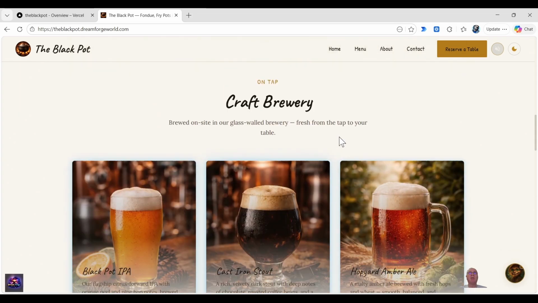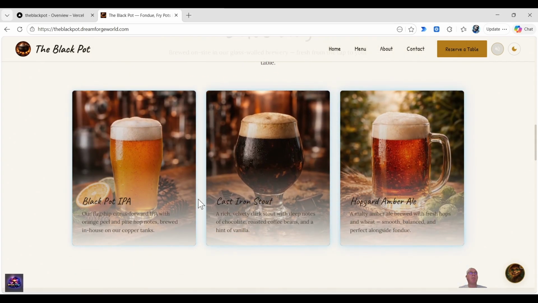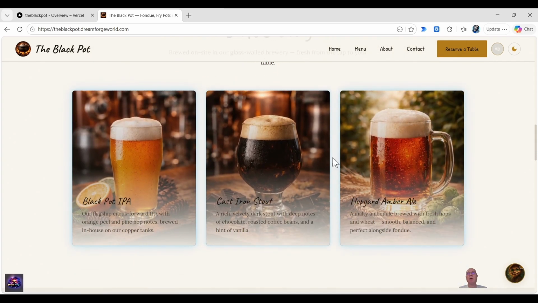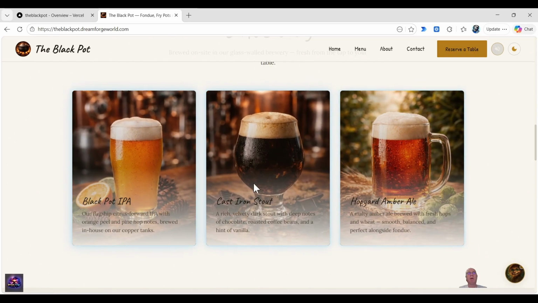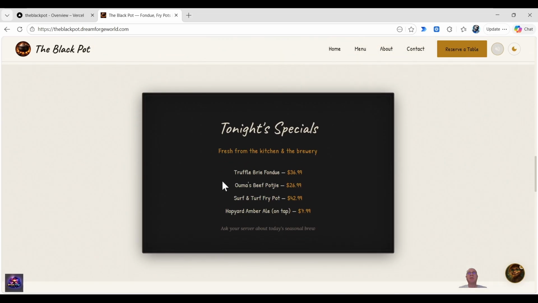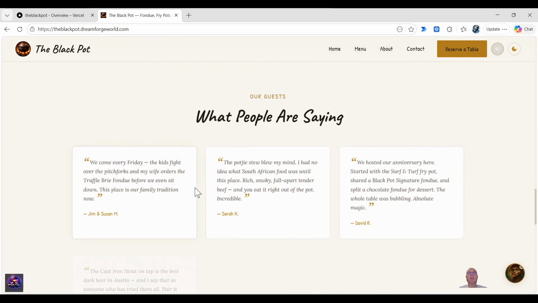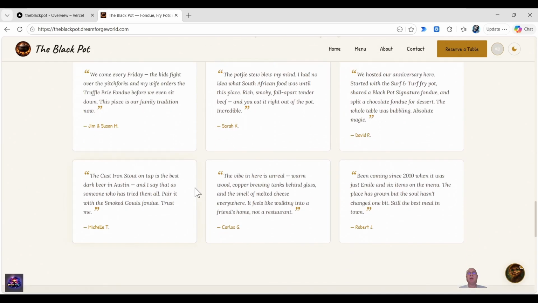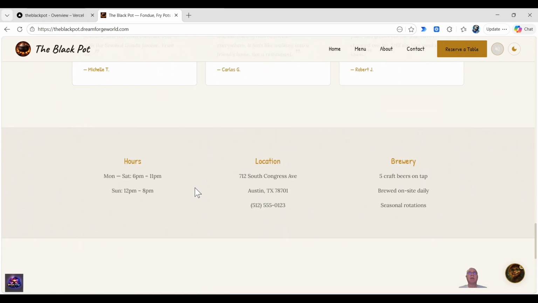When they get thirsty, you offer them a cold beer. By the way, all these images, you might not be able to tell, were AI generated, and that's perfectly fine as long as you are the creator. There's a section for the specials, and some reviews, what people might be saying about your restaurant or this restaurant, and the hours.